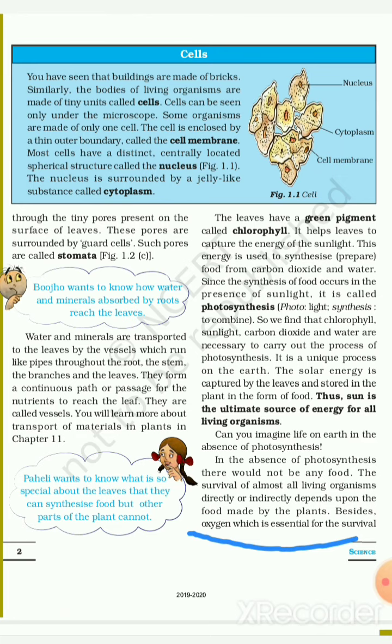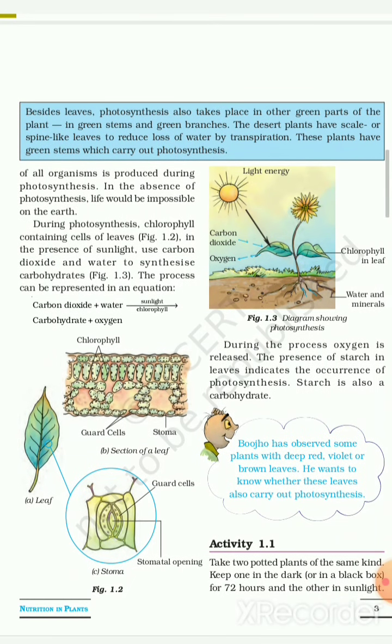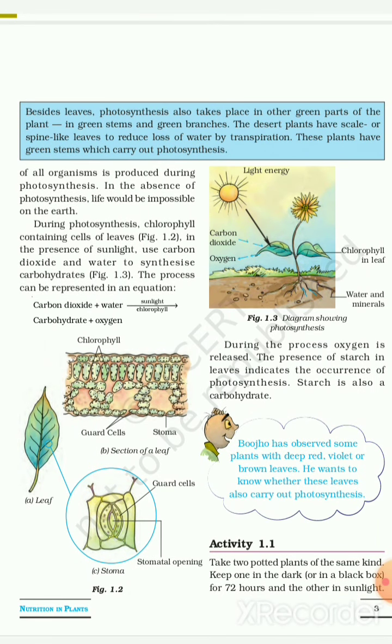Besides, oxygen, which is essential for the survival of all organisms, is produced during the photosynthesis process. In the absence of photosynthesis, life would be impossible on the earth. So, photosynthesis and solar energy is essential for the survival of all the living organisms.